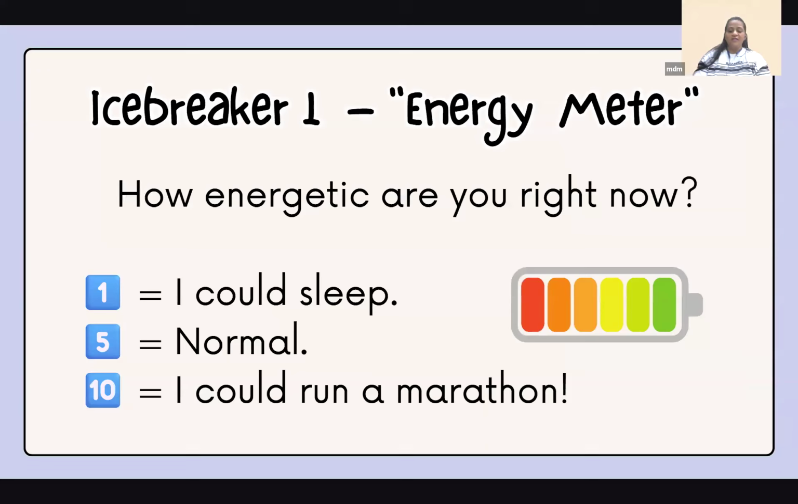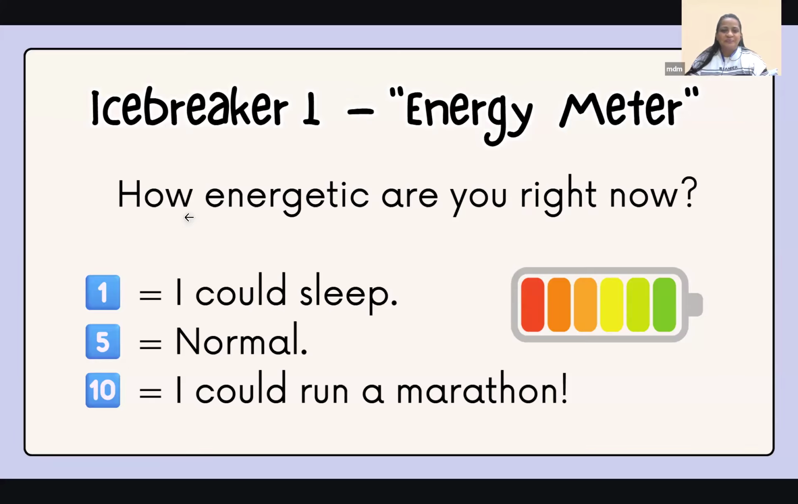Before we start, let's start with the icebreaker. The icebreaker today is a very simple and basic one. It's the energy meter. How energetic are you right now? I want to know. If you put one, it means you could sleep, seeing the monsoons, and it's raining over there. I know it feels a little gloomy to sit in the afternoon. So if you are a little sleepy, just type one in the chat box. If you're just normal, like okay, I could manage, then five. And if you could run a marathon, like you're that energetic, put a 10.